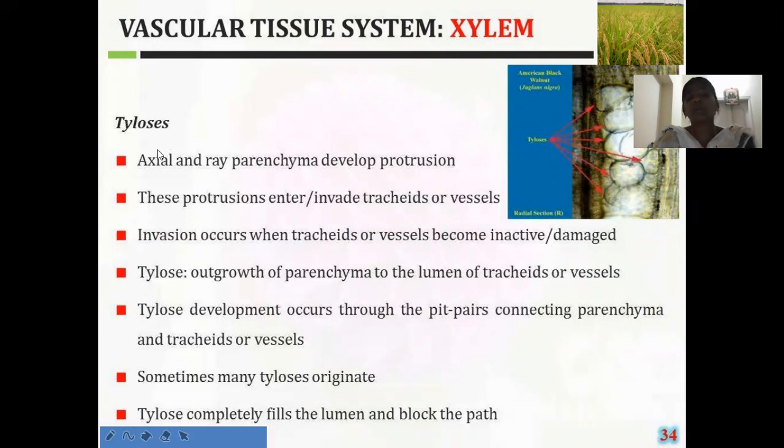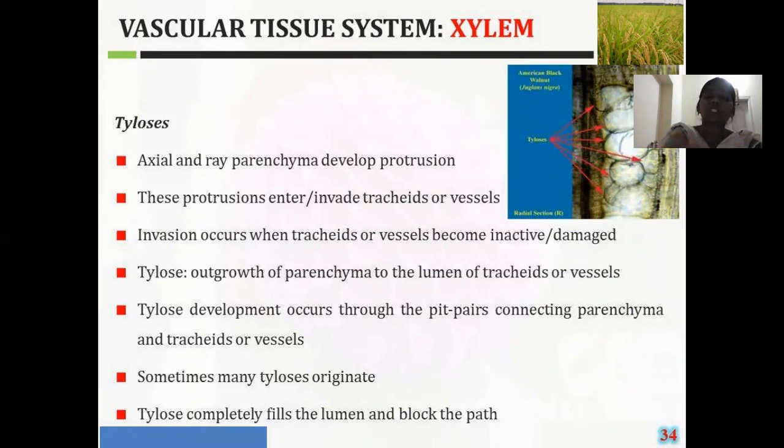Okay, how this tylosis is formed: when the outer cell wall layers of the parenchyma cells undergo destruction, in that condition, the cells present in that parenchyma show protrusions. Those protrusions are nothing but extra growth or outgrowths.